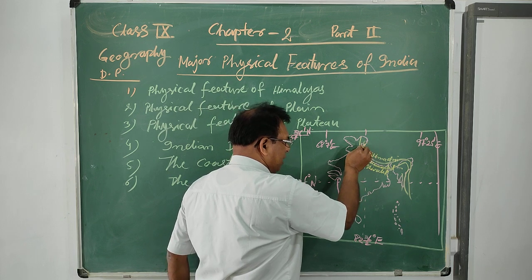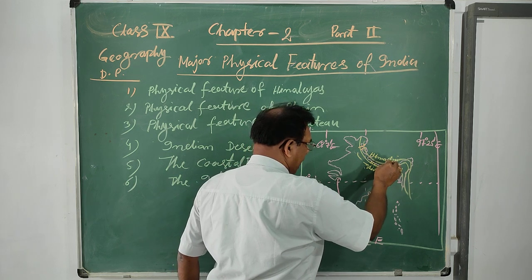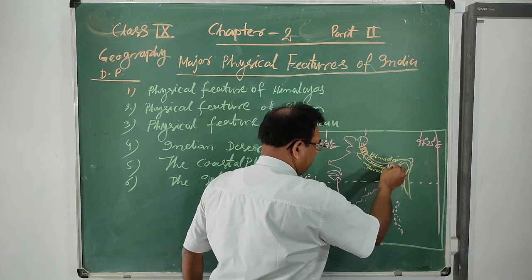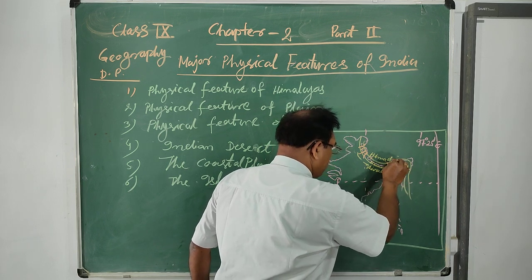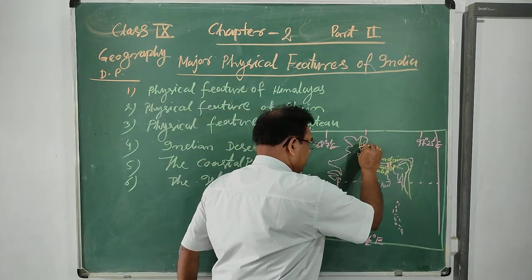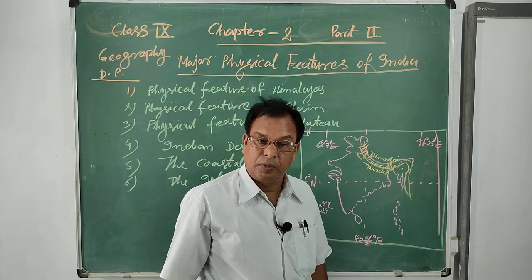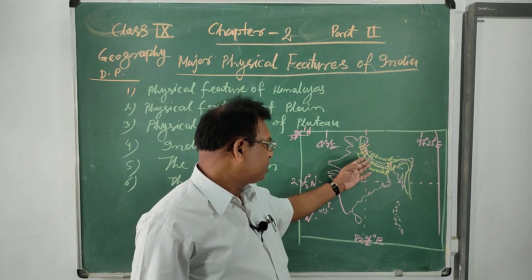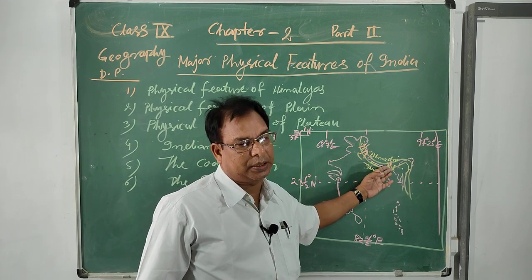In Jammu and Kashmir, Zojila; then Shipkila in Himachal Pradesh; and Nathula in the Sikkim regions. So these are the many passes also found in the Himalayan regions. Zojila, Shipkila, Nathula, these are the famous passes.